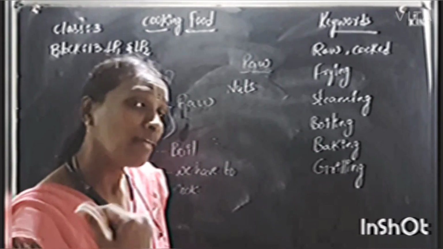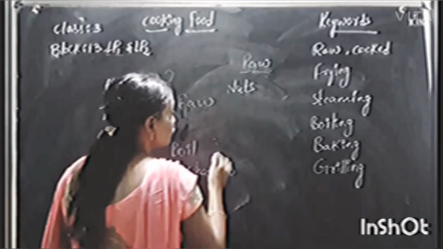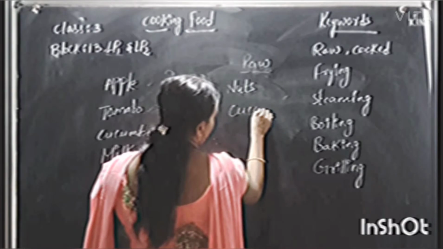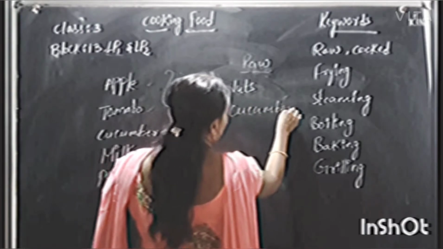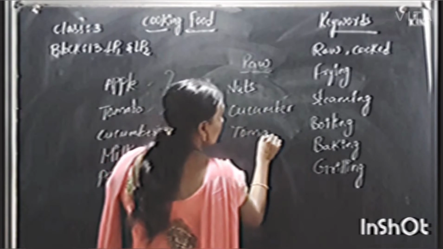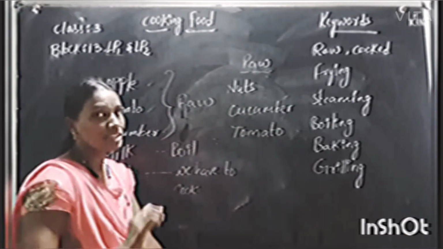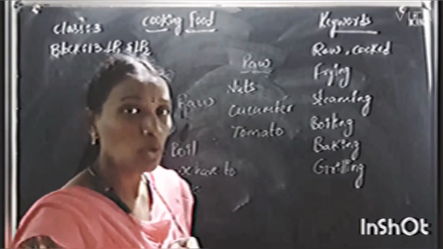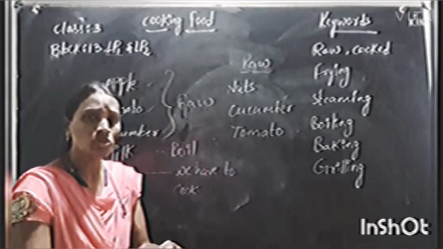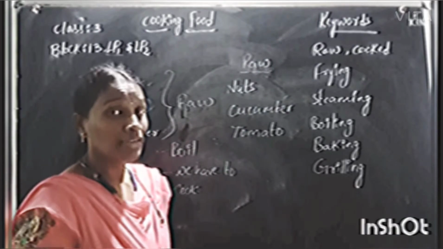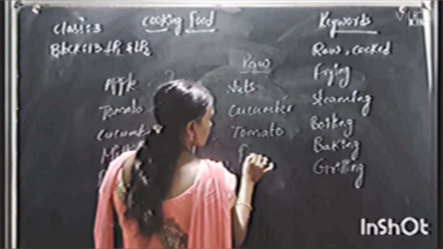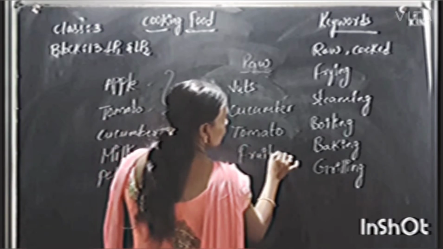And some food items like cucumber and tomato you can also eat raw. So many people like to eat tomato without cooking. Even I like to eat tomato without cooking. And can you tell me some more food items you like to eat without cooking? And fruits also, so many fruits we can eat without cooking.